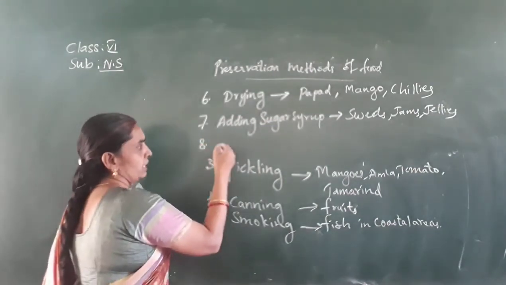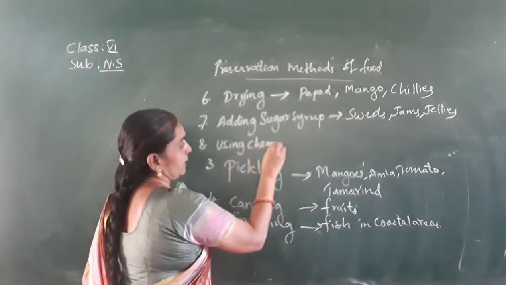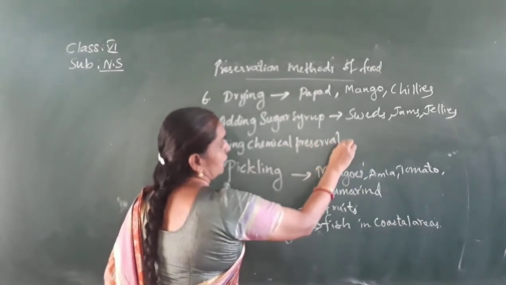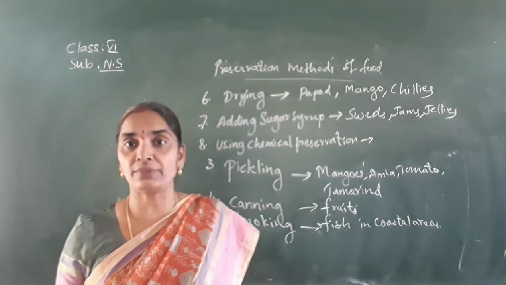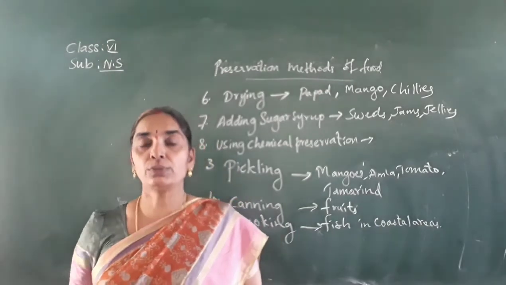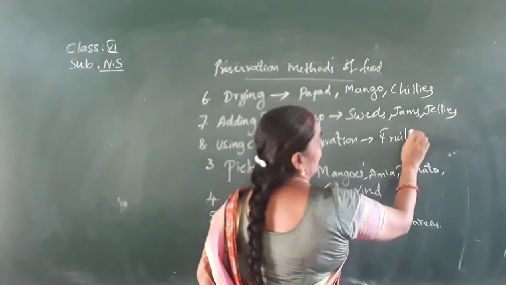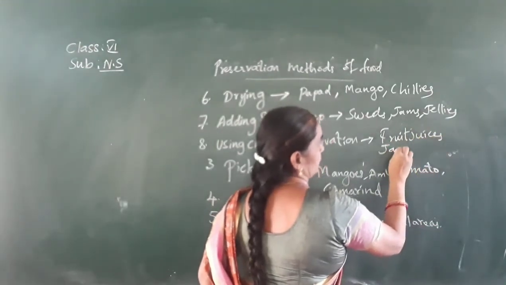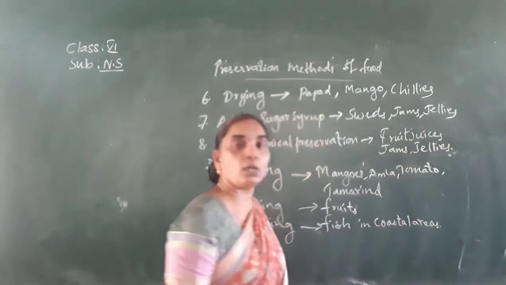And next, coming to using chemical preservatives. Citric acid and sodium metabisulfite are the chemical preservatives used in the preparation of squashes or juices. Fruit juices mainly use these chemical preservatives, and in the preparation of jams and jellies also, chemicals are used to preserve them for a longer period.